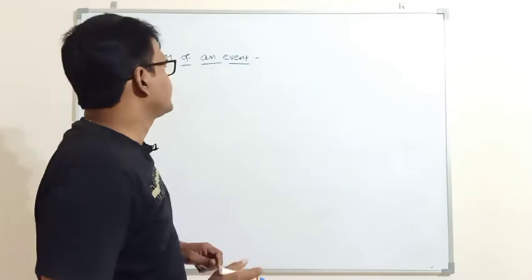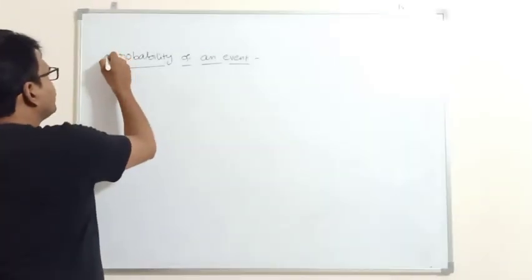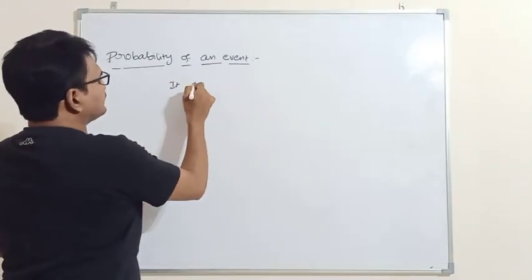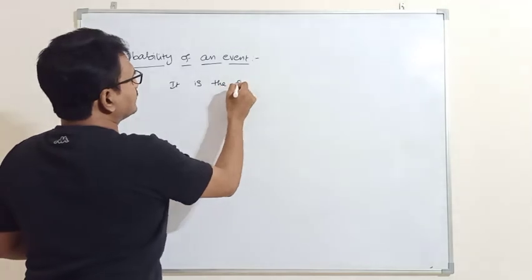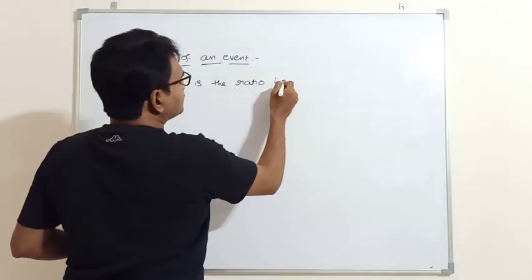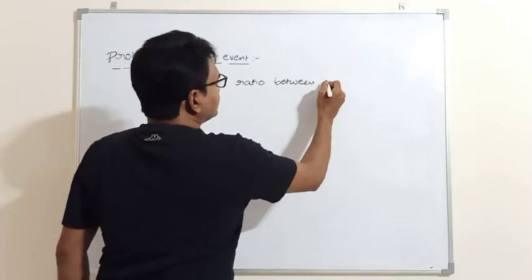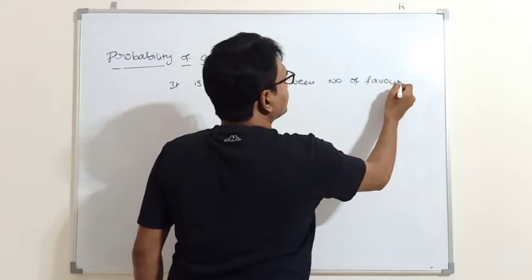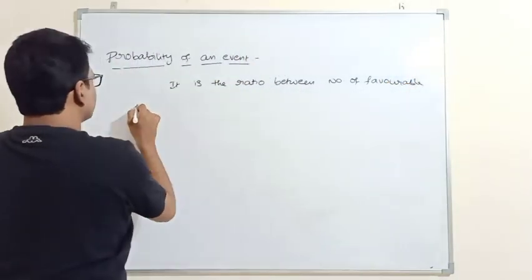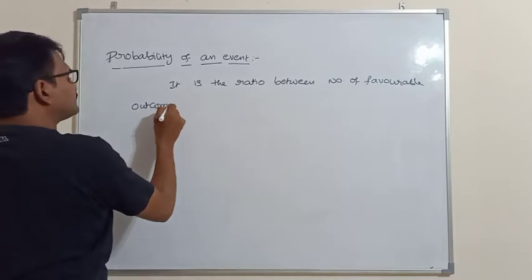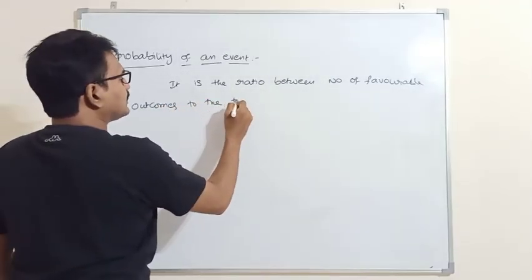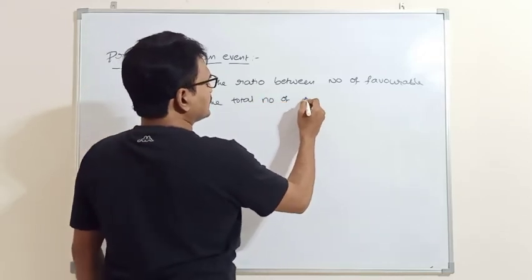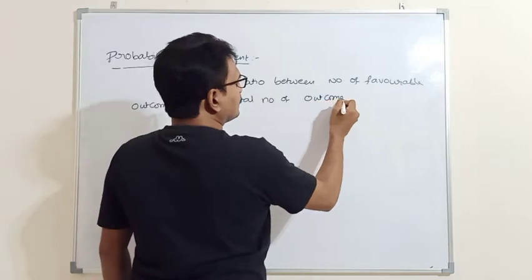Now, what is the definition of the probability of an event? Probability means chance of happening. So it is the ratio between the number of favorable outcomes to the total number of outcomes.